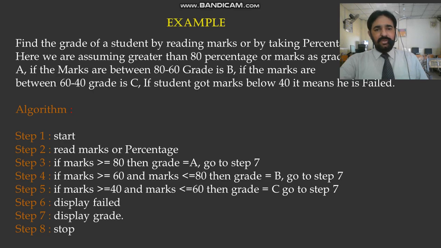An example is given in your book. Find the grade of students by reading marks or by taking percentage. Here we are assuming some percentages. For example, 80% and above is grade A, between 60 to 80 is grade B, and 40 to 60 is grade C. And if a student got marks below 40, then mark fail. How can we write the best algorithm for this example?